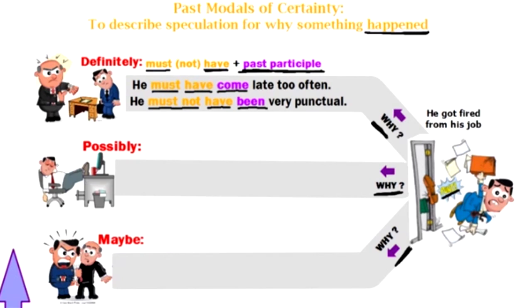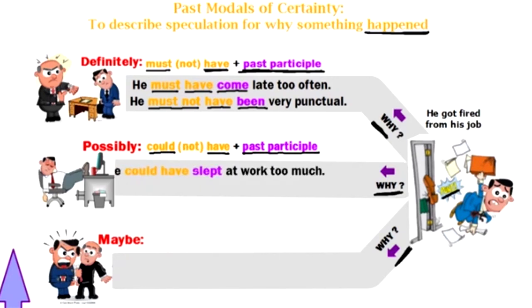Let's look at this situation down here, okay, for possibly. So it looks like he's sleeping at his job, so I'm thinking that's why he was fired. This is why he got fired. But I'm not positive, I'm just saying this is possible. What are my modals for possible? That's right. I use could, right? Could. Now the past modal with have plus the past participle. Again, I can use not if I want to be negative.